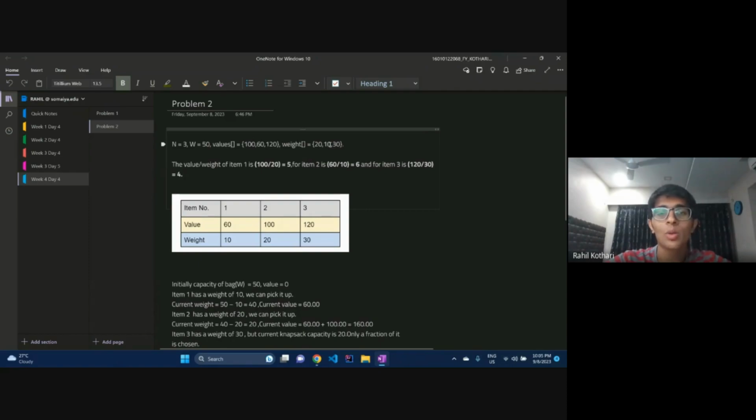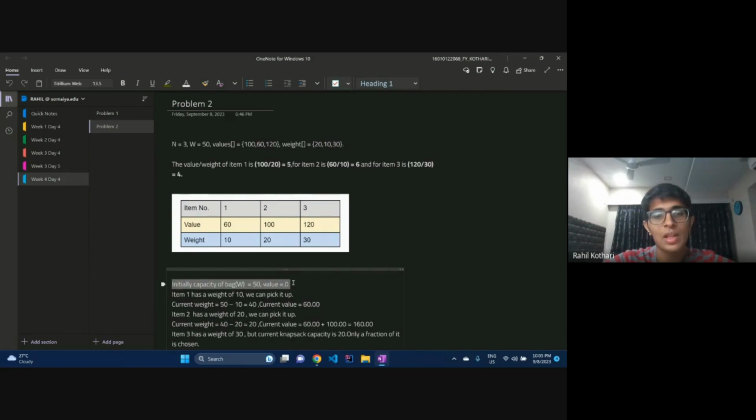How much of item 2 is present? Only 10 kilos. So, we'll take all 10 kilos because the bag can accommodate 50 still. Taking that 10 kilos is the best thing we can do right now. Over here, initially the remaining capacity is 50 and we have zero value. We have item 1 of weight 10 which we can pick up. So actually this should be item 2.